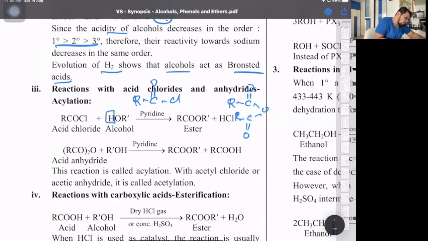So with RCOCl, again the bond breaking here is the OH bond. So the H of the alcohol and the Cl are given out, and we get esters. Same way here, the H of the alcohol combines with one of the RCO parts to form its acid as a byproduct, and it gives you ester. So we had a reaction: acetyl chloride plus alcohol gives us ester, and acetic anhydride plus alcohol also gives us ester.